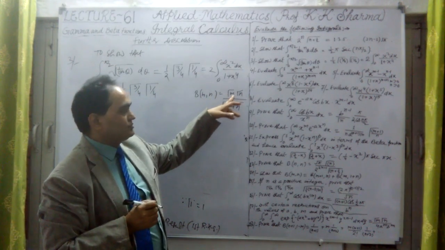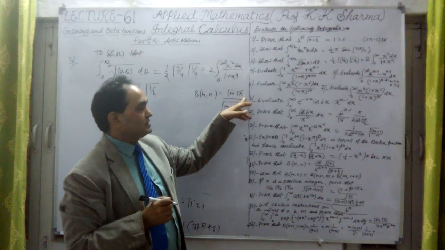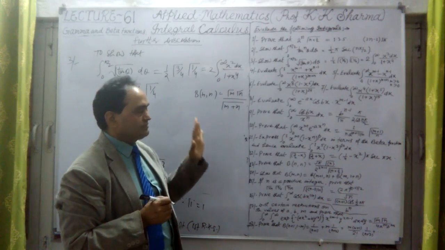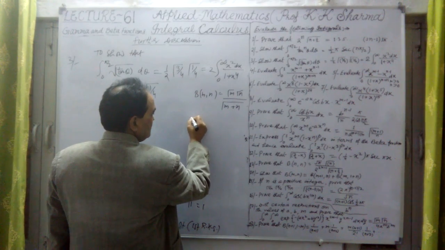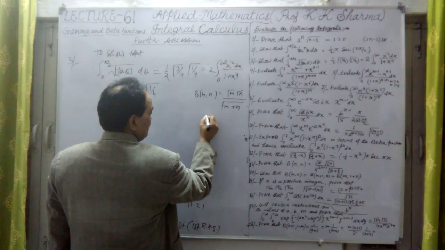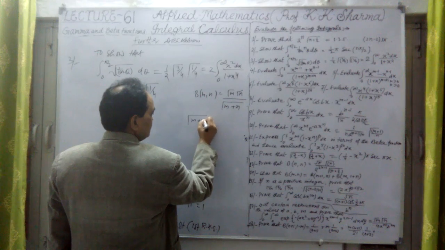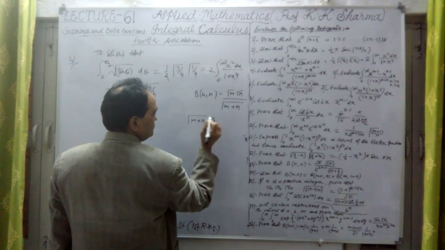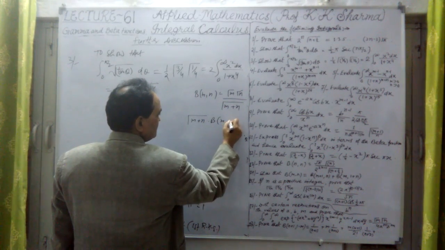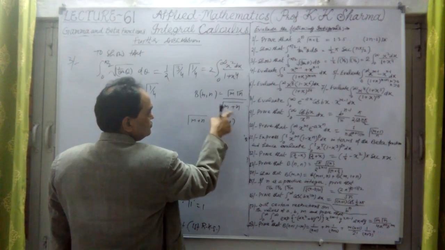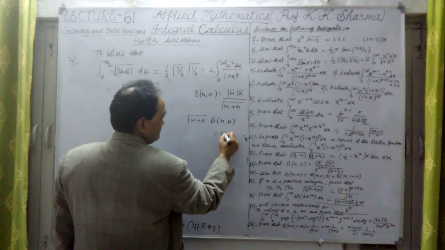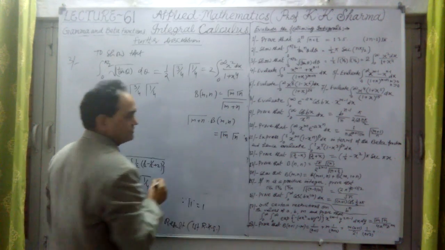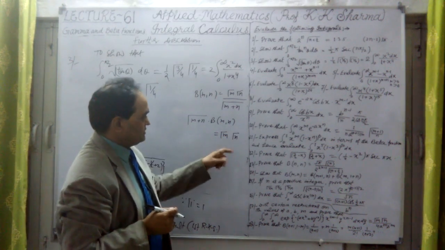Beta(m, n) equals gamma m gamma n divided by gamma (m plus n). If I cross multiply, gamma (m plus n) into beta(m, n) will be equal to gamma m into gamma n. This one we have obtained here.